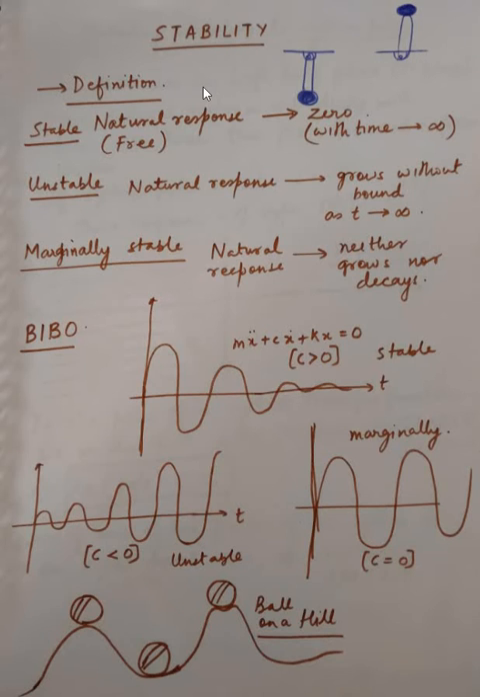If you want to define stability, it is that when a system, when disturbed from its equilibrium position, returns back to its equilibrium position in due course of time, in finite amount of time, then that equilibrium point is a stable equilibrium point. And if it does not, if it keeps on growing or moves away from that equilibrium point, then that equilibrium point is an unstable equilibrium.